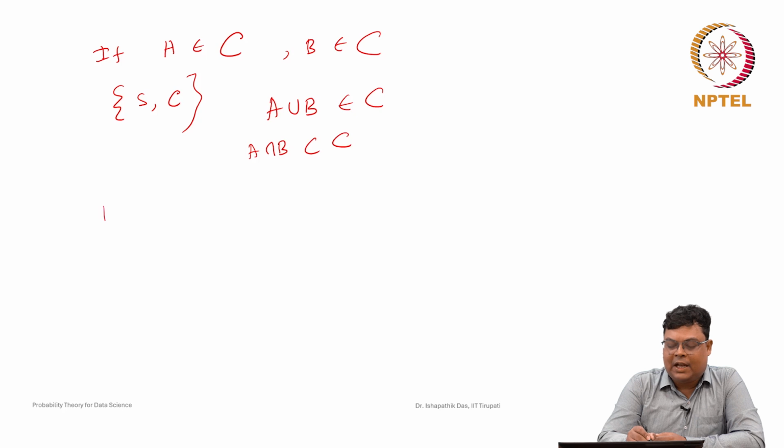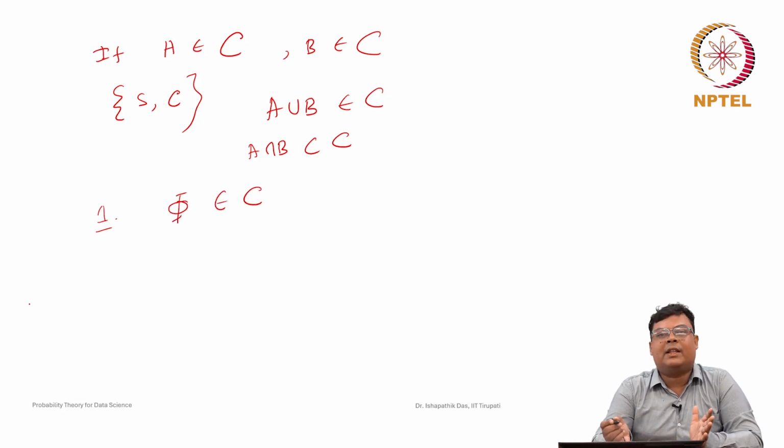Now, some special events. One event is called the impossible event or null event. Suppose phi is a null set, so it does not contain any element. You are throwing a die, 1, 2, 3, 4, 5, 6, something will happen, but phi does not contain any of that. So phi cannot occur at any time. That is why it is known as the impossible event or null event.